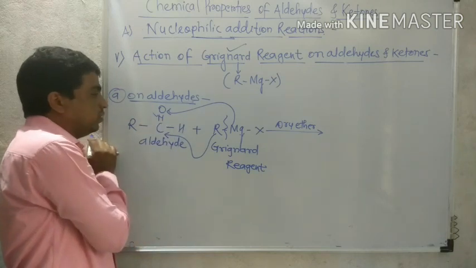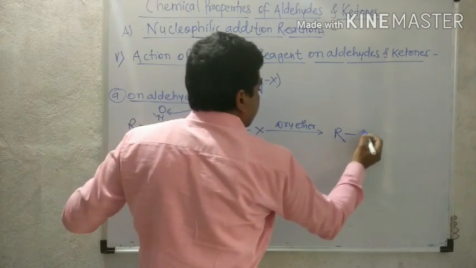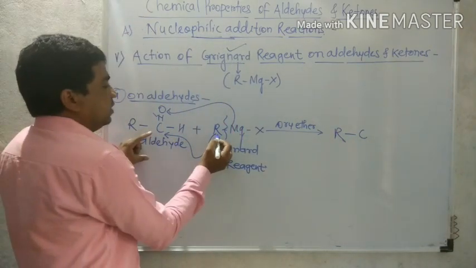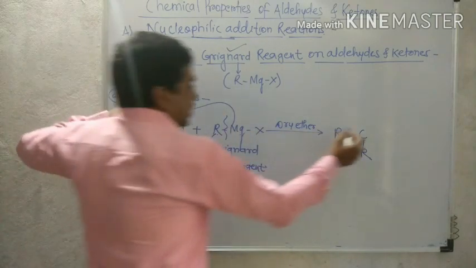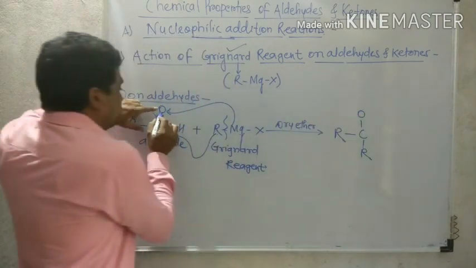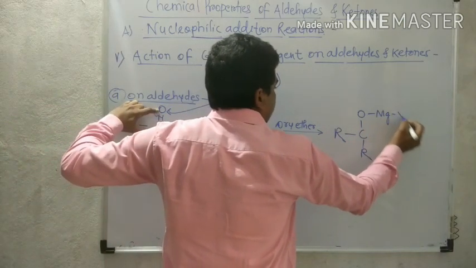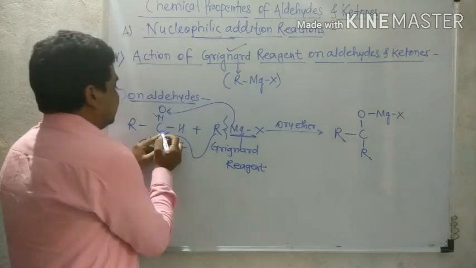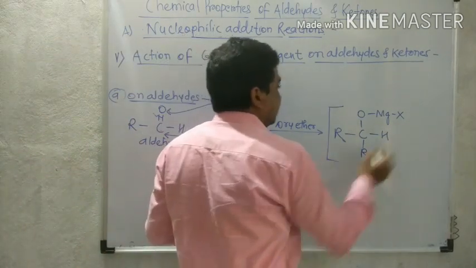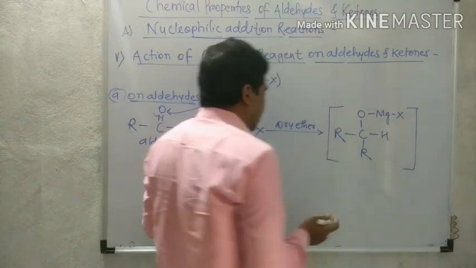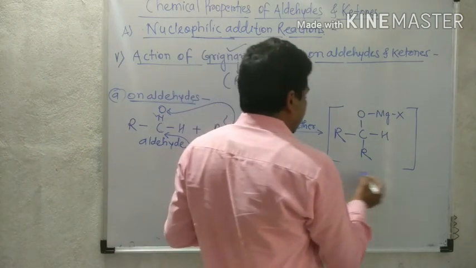The double bond breaks and is converted into a single bond. So what forms? R, C, and that carbon is attached again with R. The double bond breaks and converts into single bond O, attached with the remaining part MgX. And this carbon is now attached with hydrogen. This is the addition product of Grignard reagent and aldehyde, therefore it is called adduct.